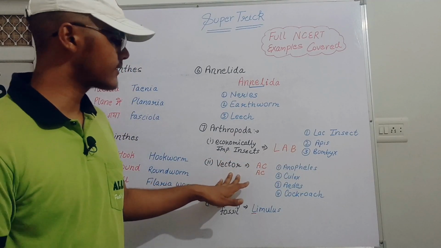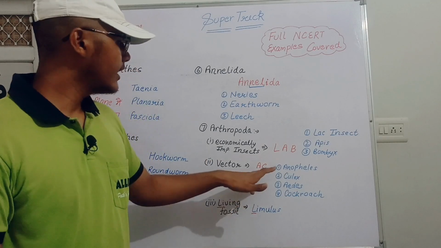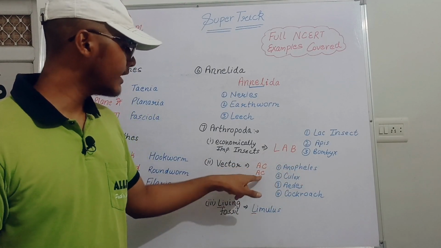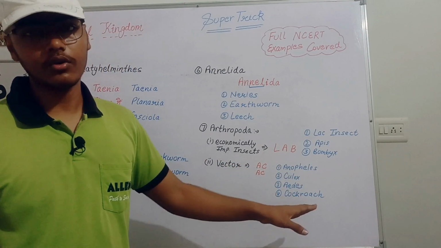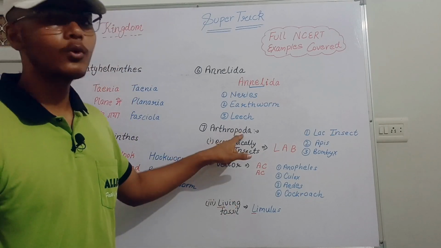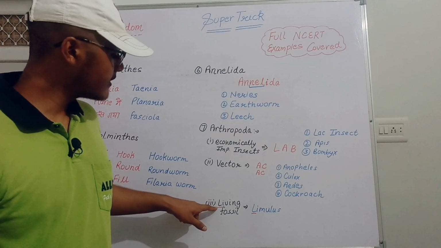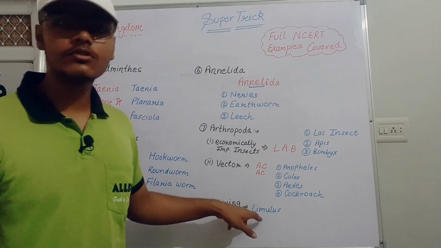Next, moving to the vectors. For the vectors, the term is AC, or you can use 2AC, whatever you want. A for Anopheles, C for Culex, A for Aedes, and C for cockroach. Very easy for us. Next, moving toward the living fossil. The living fossil of the Arthropoda is Limulus. How will you remember this? By the letter L. Living fossils start with the letter L, and Limulus also starts with the letter L.